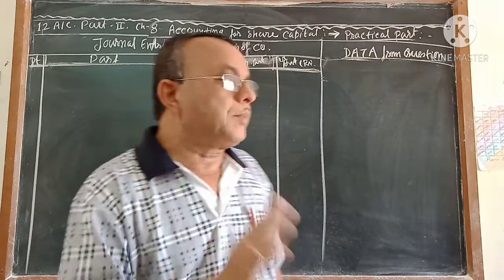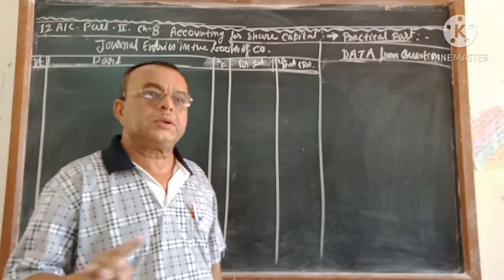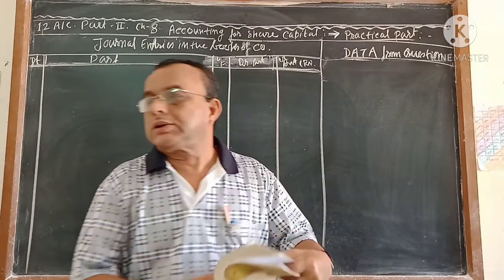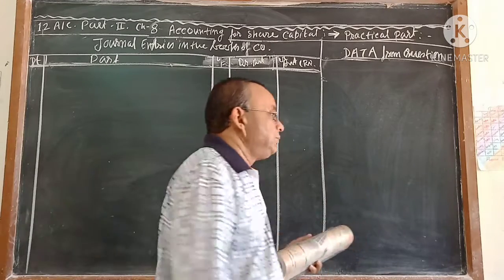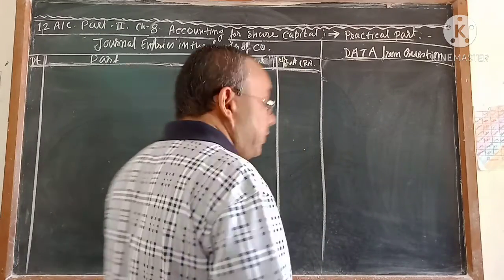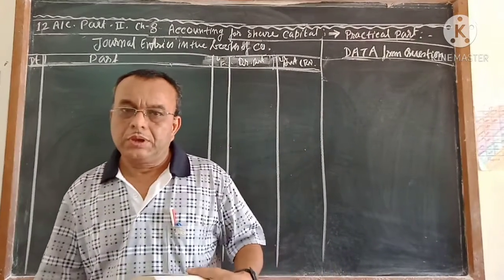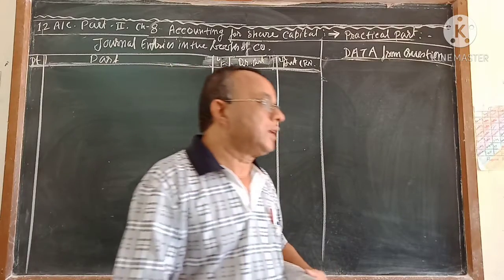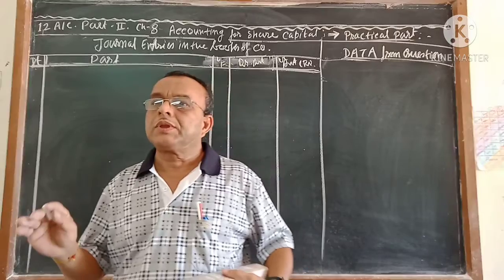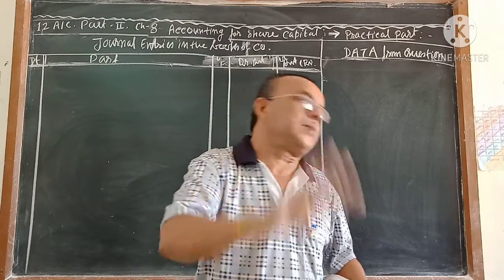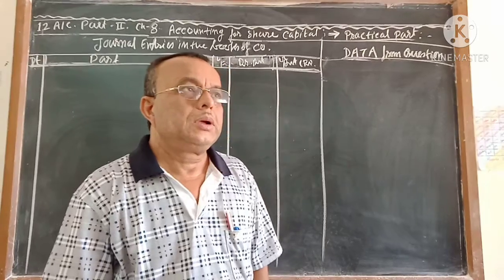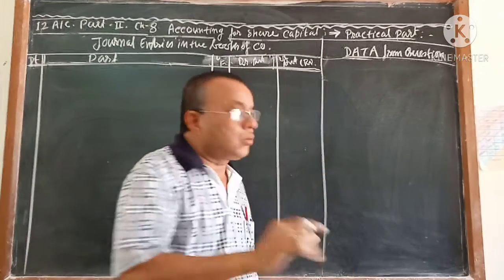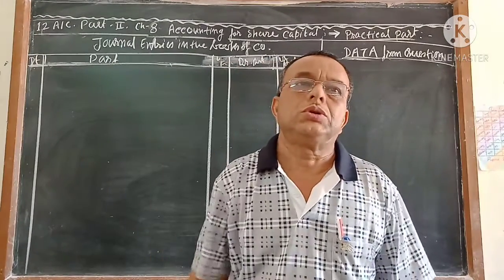I completed the 8-mark sums from issue to reissue in different situations. You might have seen that in case of share premium, when the sum amount is not clear, the company is going to cancel, and during this cancellation we checked whether share premium will come or not. We made that sum in practice. I always want to tell you what you have learned and what you are going to learn, and you should know the difference between these two.